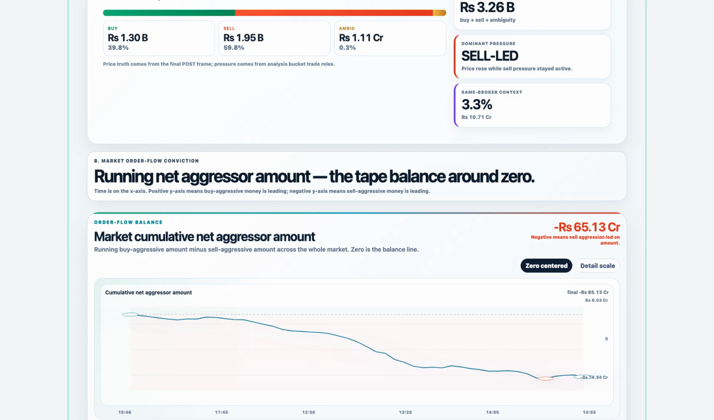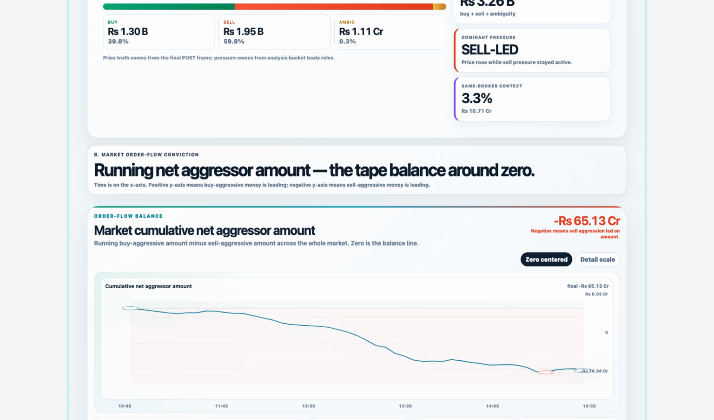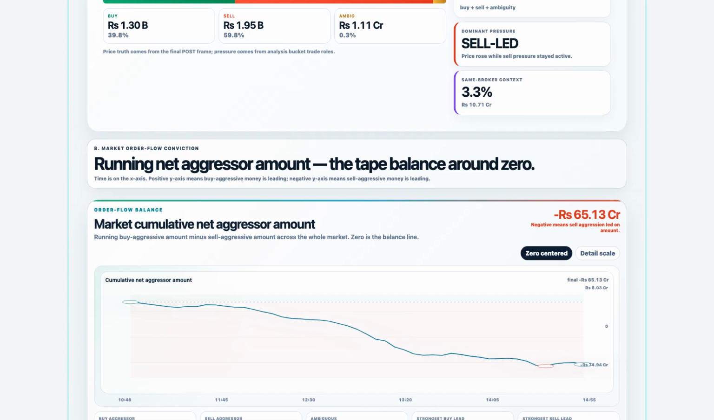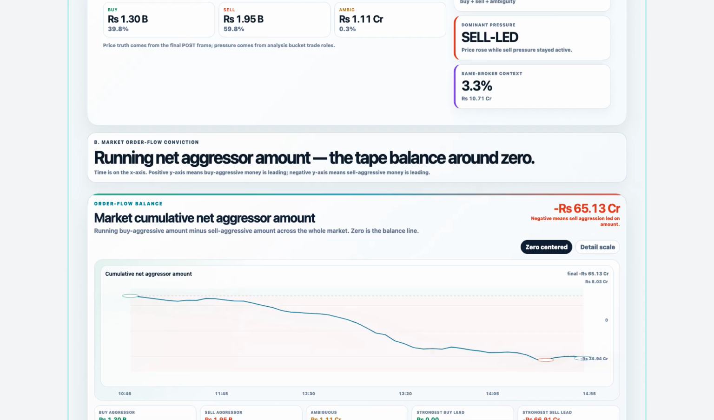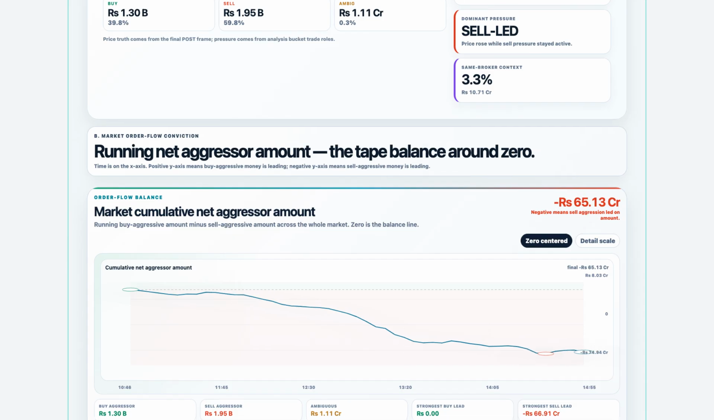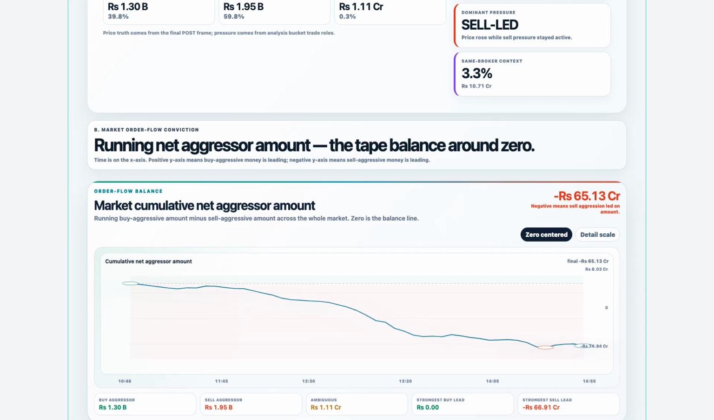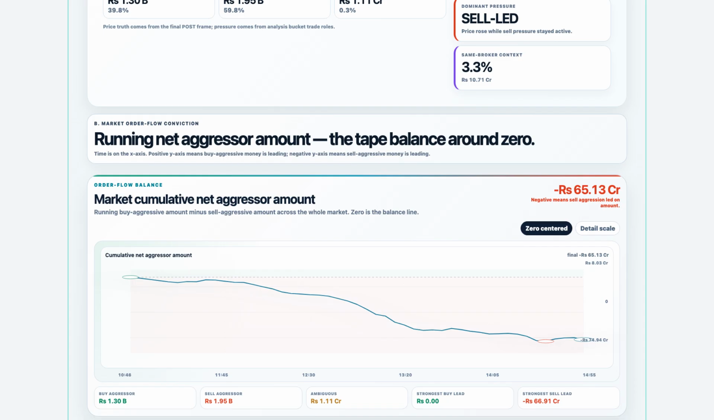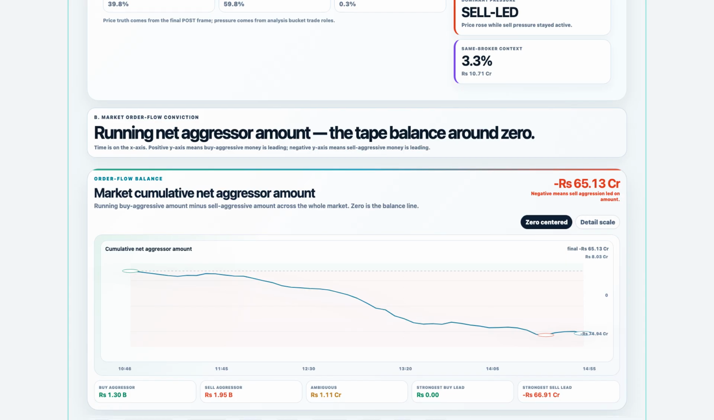And there were 44,708 transactions. Now look at the pressure split. Buy aggressive amount was 1,298,069,513.72 rupees. Sell aggressive amount was 1,949,403,158.99 rupees. Ambiguous amount was only 11,132,798.99 rupees. When we subtract sell aggression from buy aggression, the net aggressor amount becomes negative